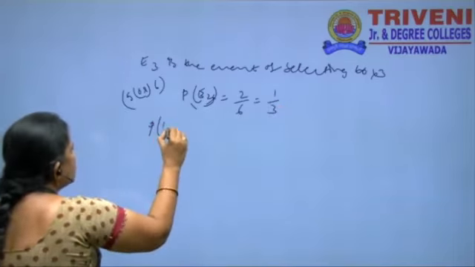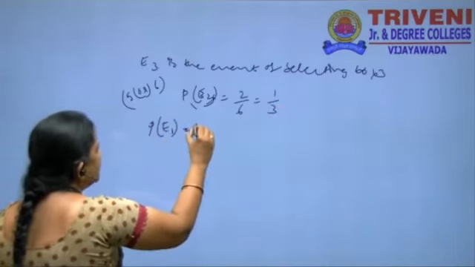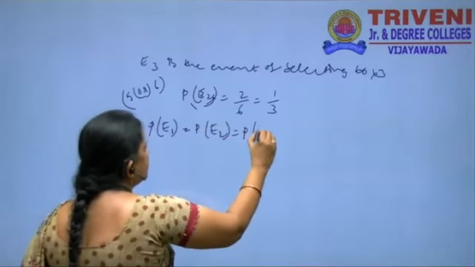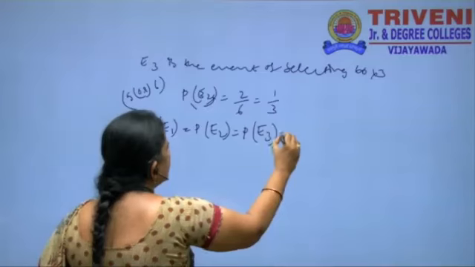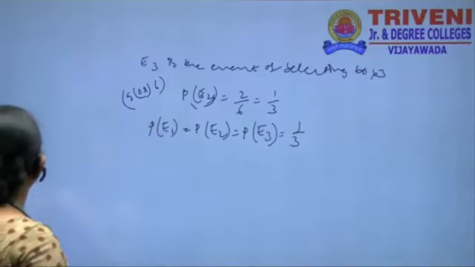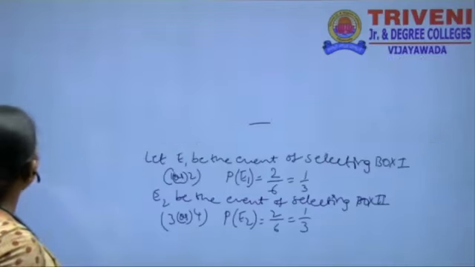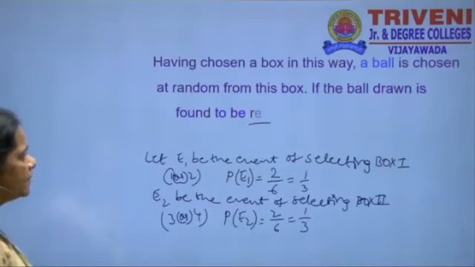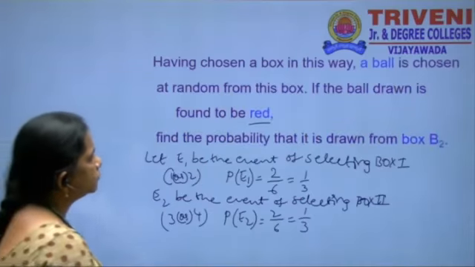That is, P of E1, P of E2 and P of E3 are each 1 by 3.